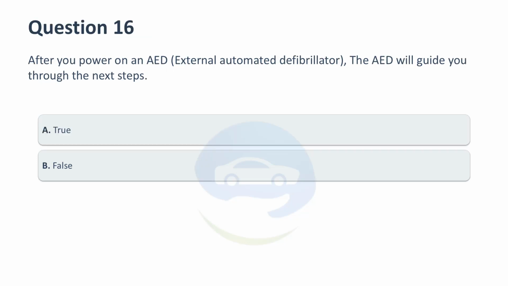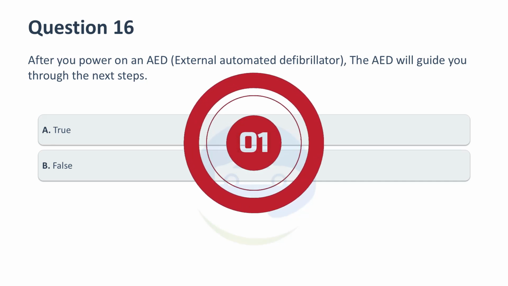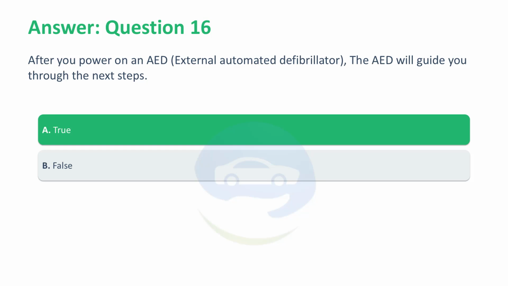After you power on an AED, an automated external defibrillator, the AED will guide you through the next steps. A. True. B. False. Correct answer, A. True. An AED analyzes the heart rhythm and provides prompts to the user for steps to be taken.